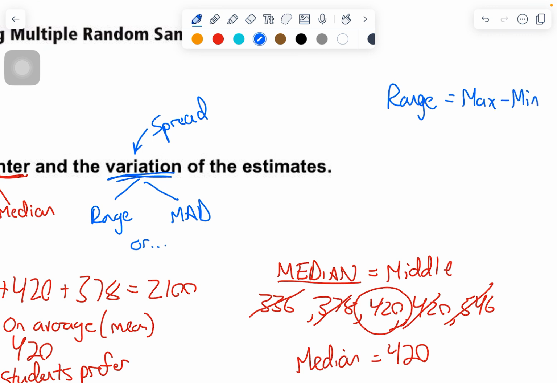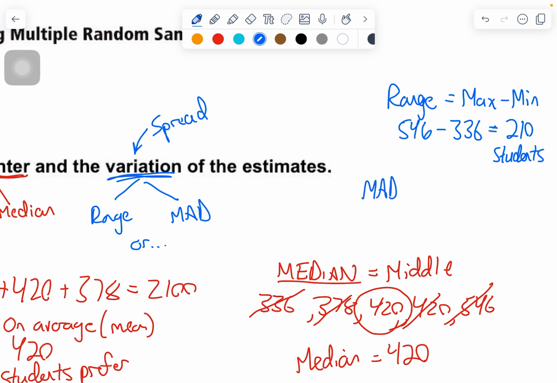Hopefully you remember that. So our max number is 546 and our min number is 336. So we've got a range of 210 students. Quite spread out, right? Our samples are very different from each other. So we may want to scrap this and do the survey differently because we got a pretty big range of students.